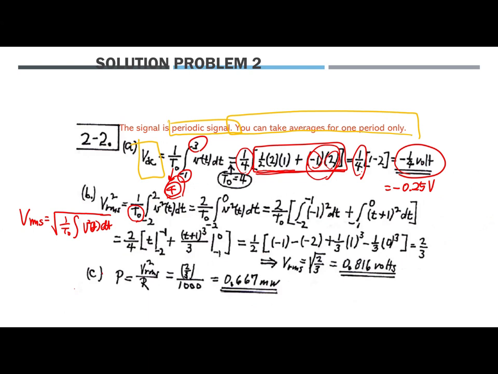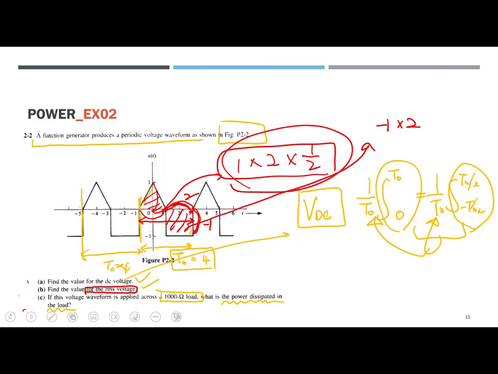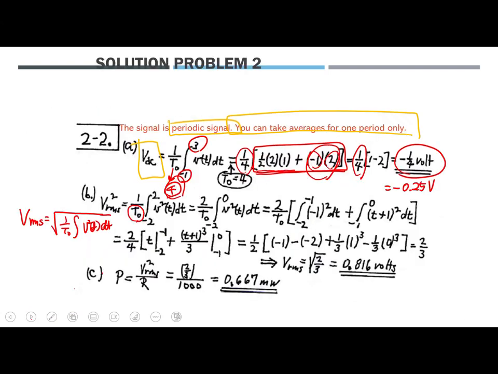The other question was to find the RMS voltage. The RMS voltage is 1 over T sub 0 times the integral of the function squared dt. We're going to skip the root because we have not yet removed the square from the original V sub RMS squared right there.